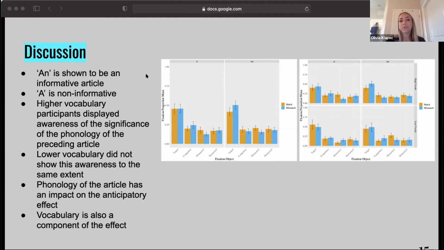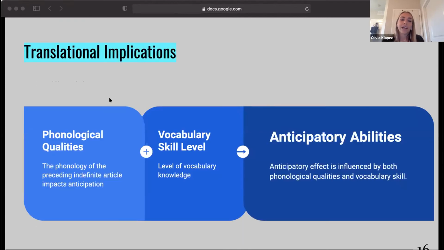So when the data was divided between high and low vocabulary skill participants, it was shown that the anticipatory effect did not differ in low vocabulary participants between the displays with either "a" or "an." This indicates that participants with a higher level of vocabulary knowledge are more aware of the significance of the form of the preceding article. With this, we can see the vocabulary knowledge does impact the extent of the anticipatory effect in Spanish-English bilingual adults. So we have learned that these results suggest that when teaching a language to second language learners, teaching vocabulary has an effect on speed and efficiency by which they process spoken language.